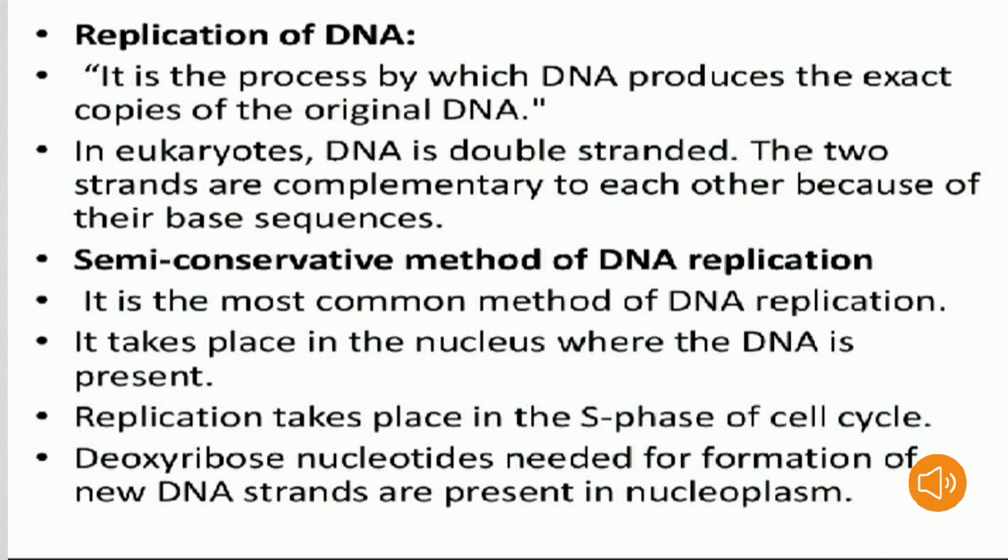In eukaryotes, DNA is double stranded. We all know that DNA is double stranded. Here, double strand means a 5 to 3 end and a 3 to 5 end. We have two strands here. The two strands are complementary to each other because of their base sequences. What is the base sequence? Base sequences are nothing but nucleotides, the nitrogen bases: adenine, guanine, thymine.